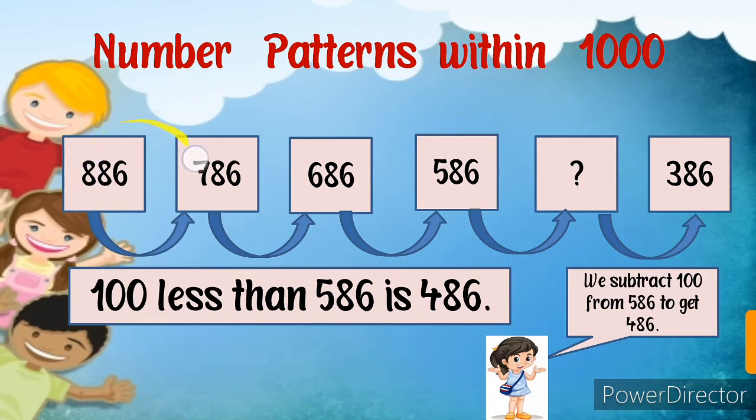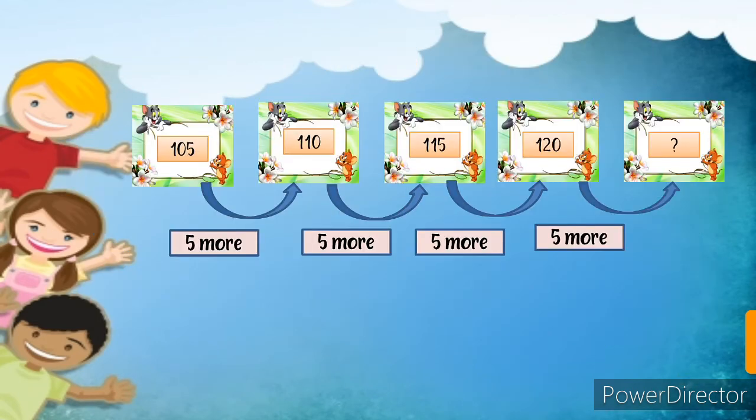8, then 7. It's backward counting. After 7, then 6. Backward counting. After 6, 5 is backward counting. After 5, 4, and after 4, 3. So we have to identify the number pattern. Okay, everyone? So let's see with the help of one more example.